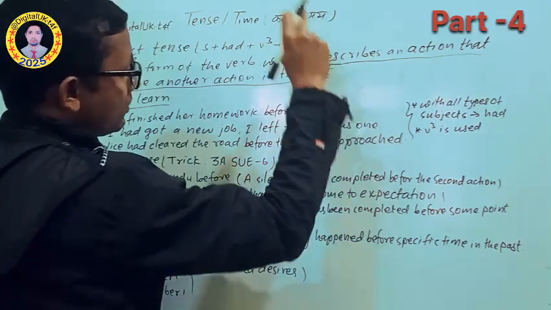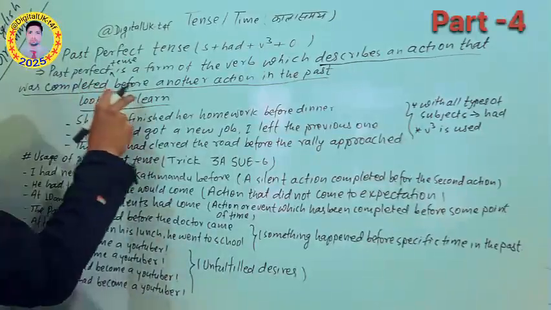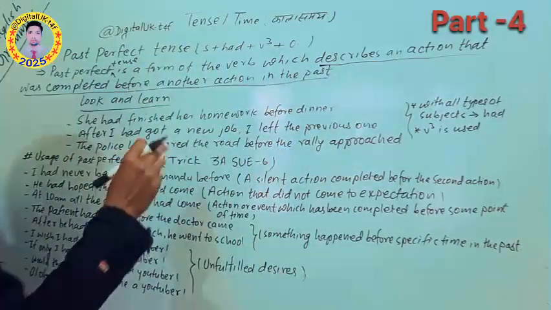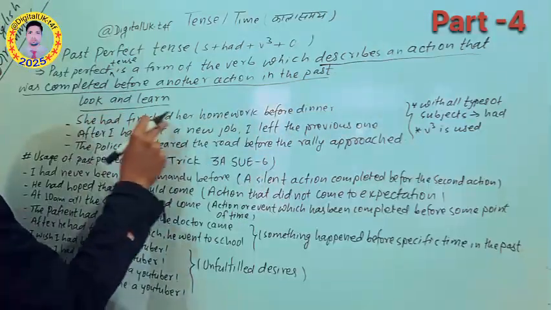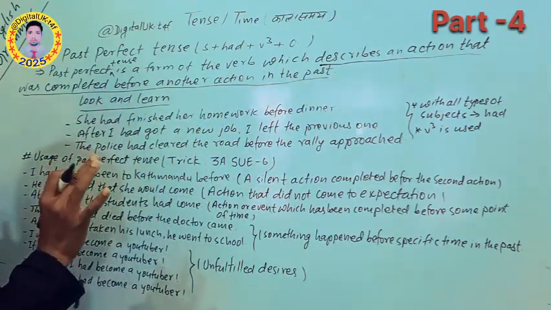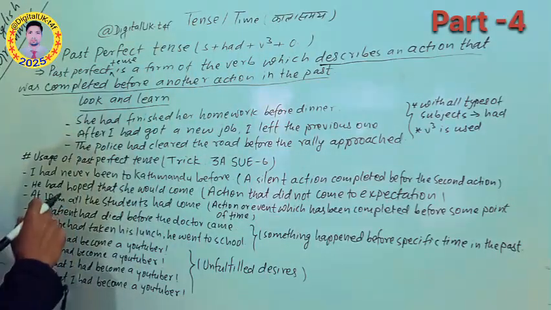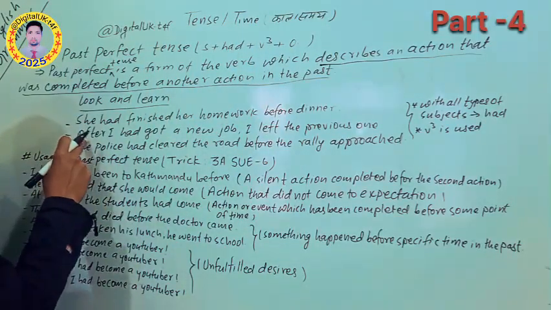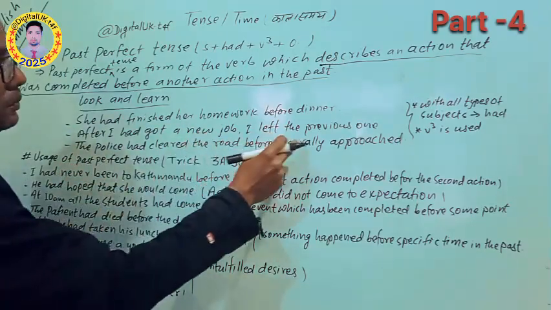As we discussed in this definition, or concept, it describes an action that was completed before another action in the past. So before dinner, she had finished her homework. I think you understood what I mean to say in this definition. After that, you can see another example: After I had got a new job, I left the previous one.